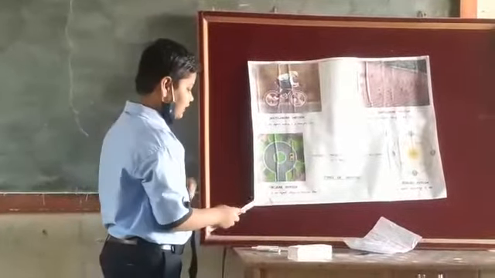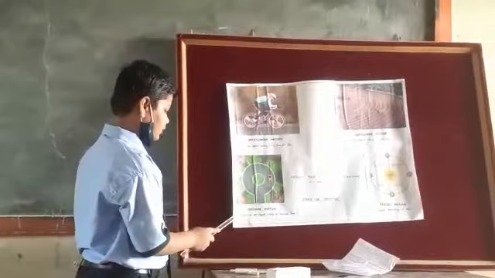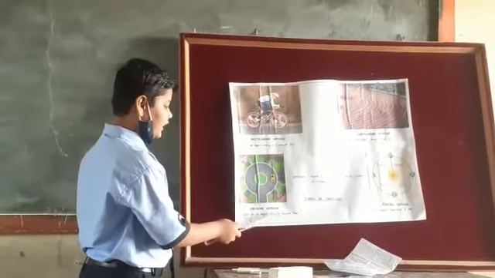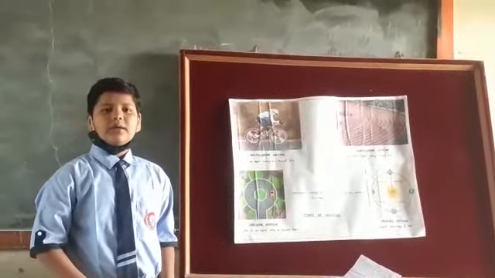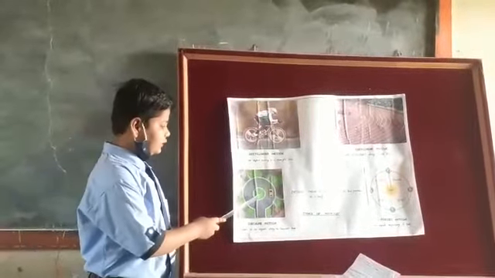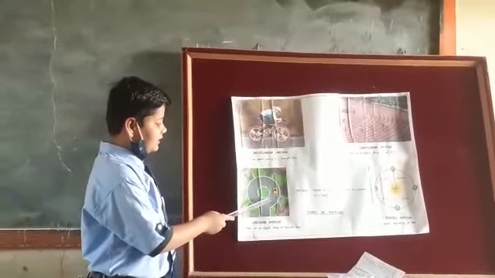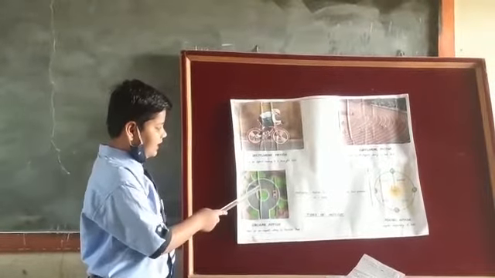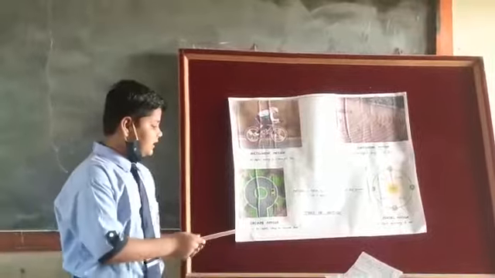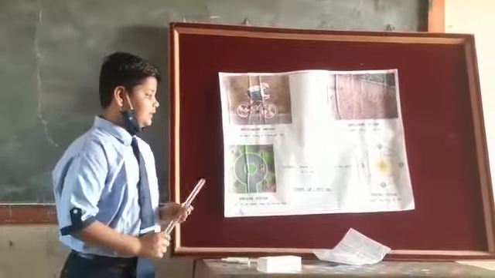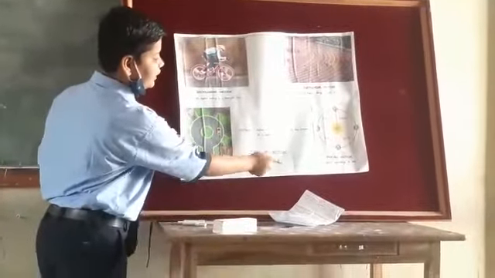Third, circular motion. Motion of an object along a circular path is called circular motion. And you can see in the picture the car is riding along a circular path, moving along this circular path is called circular motion. The fourth is periodic motion.